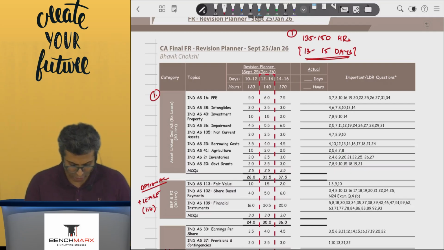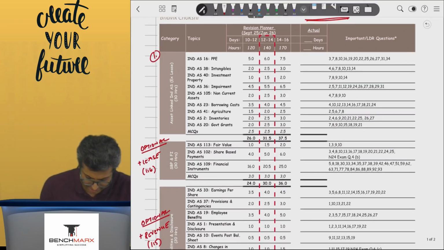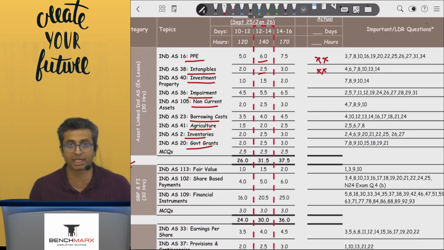So the sequence over here would be, you will try to go to the asset-linked standards, that is index 16 for PPE, intangibles, investment property, impairment. You would know all of this, it is written over here, and I've given you the time that you should be spending, and there is some section to write down the time that you have actually taken.